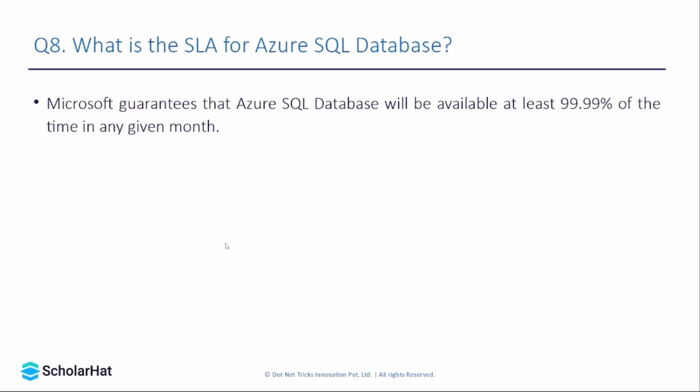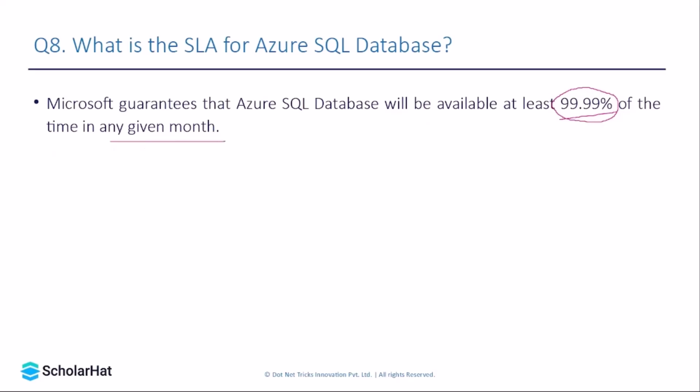Now, the next question is: what is the SLA for Azure SQL database? The SLA stands for service level agreement, which simply means how much of the time our data would be available to us. Azure provides a service level agreement of 99.99%. This is the number which Azure provides, meaning the data would be available for this much of the time in an entire calendar month.